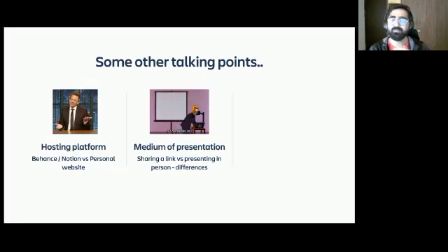Use that, and maybe create a separate deck for it. Maybe don't go through the website at all. Just go through some of the videos. Show your journey through pictures. It's up to you. The point I'm trying to make is to treat both of these scenarios as separate scenarios, and leverage the opportunities you have in both these scenarios to your benefit.